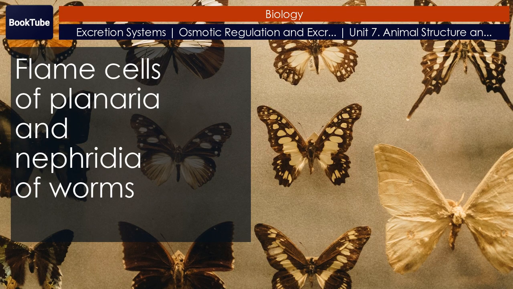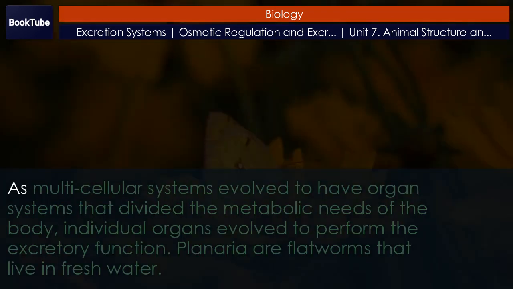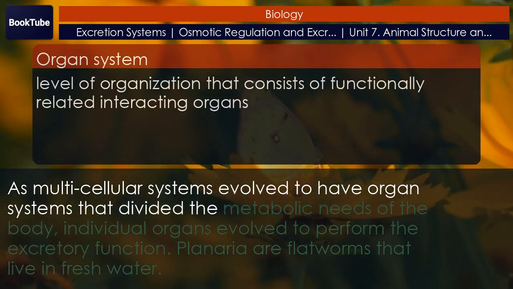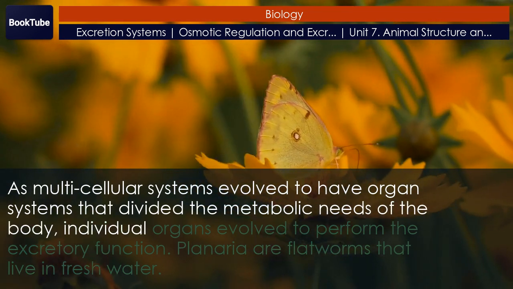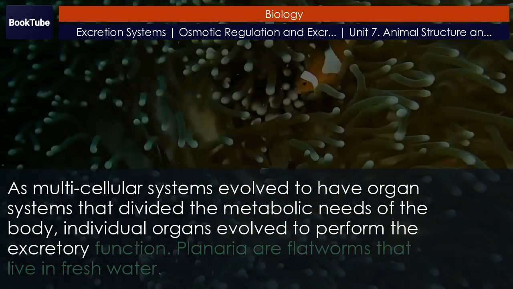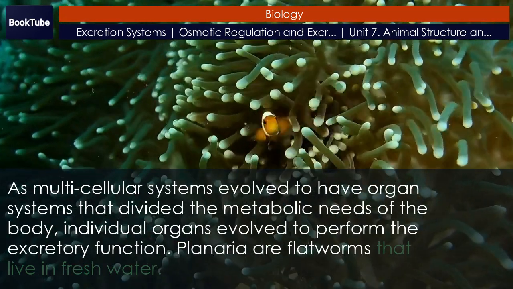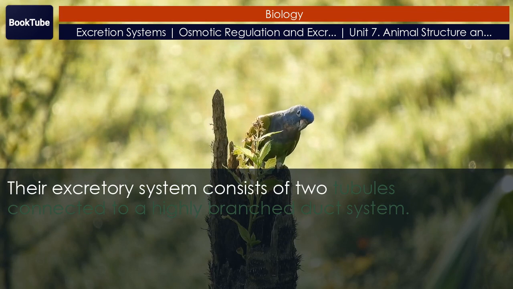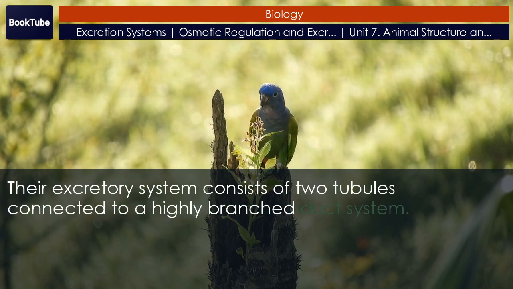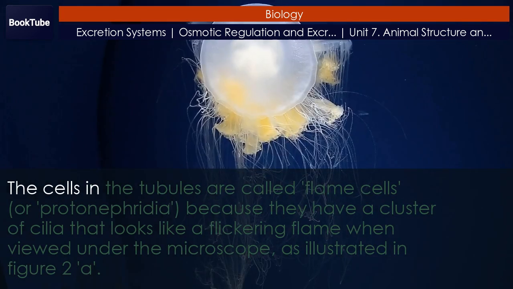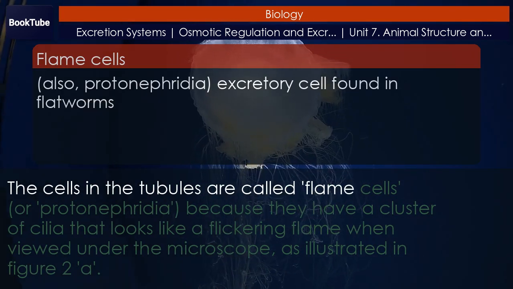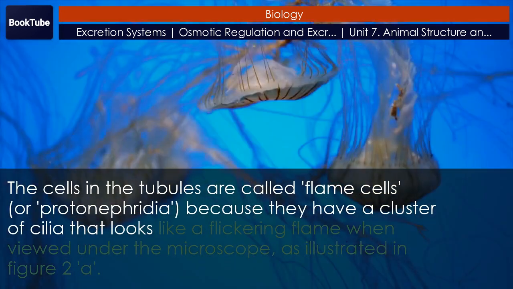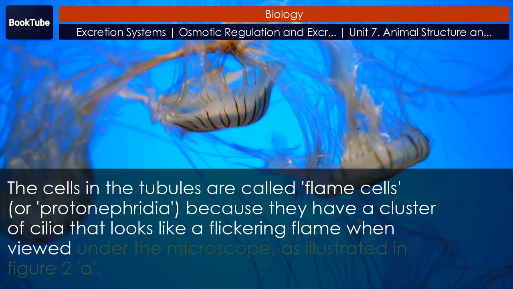Flame cells of planaria and nephridia of worms. As multicellular systems evolved to have organ systems that divided the metabolic needs of the body, individual organs evolved to perform the excretory function. Planaria are flatworms that live in fresh water. Their excretory system consists of 2 tubules connected to a highly branched duct system. The cells in the tubules are called flame cells, or protonephridia, because they have a cluster of cilia that looks like a flickering flame when viewed under the microscope.